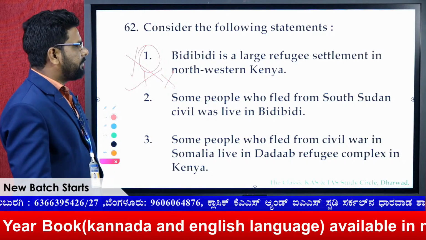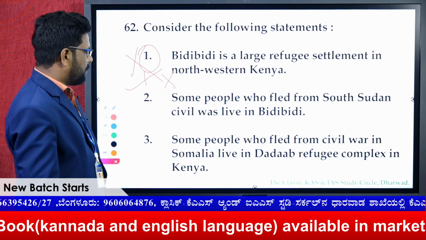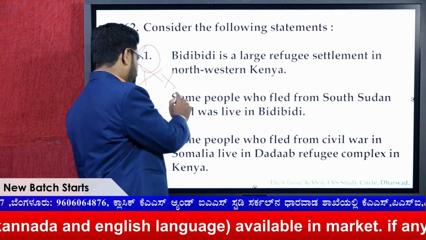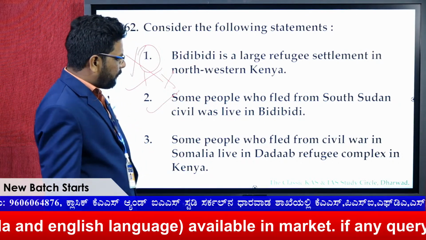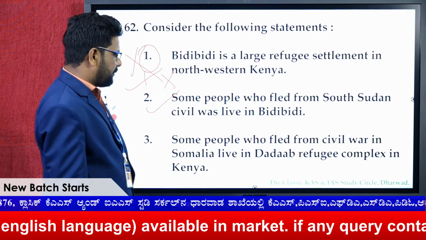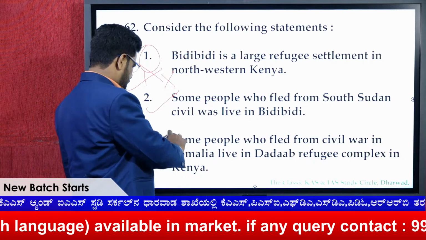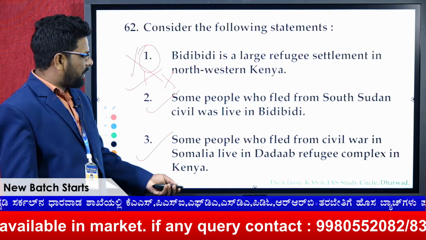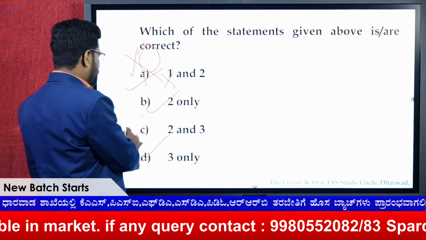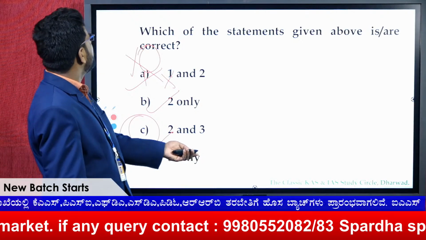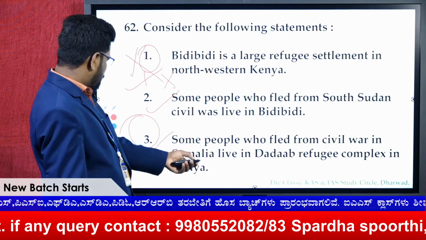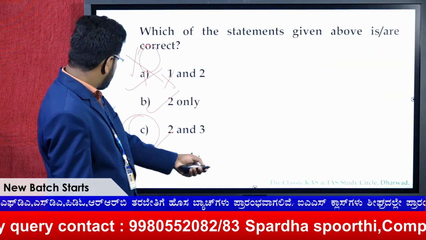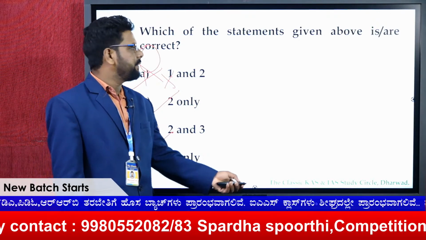Some people who fled from the South Sudan civil war live in the settlement. Some people who fled from the civil war in Somalia live in the Dadaab refugee camp in Kenya. So both statements 2 and 3 are right here. So therefore I go with 2 and 3. That means for question number 62, the answer would be C, that is 2 and 3.